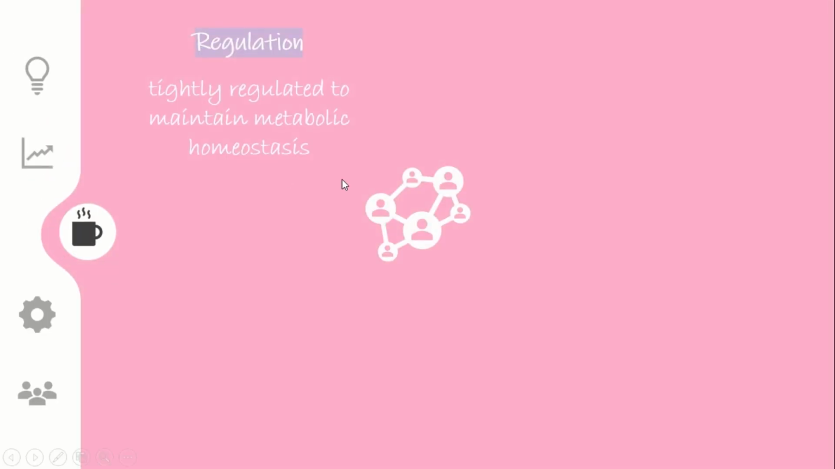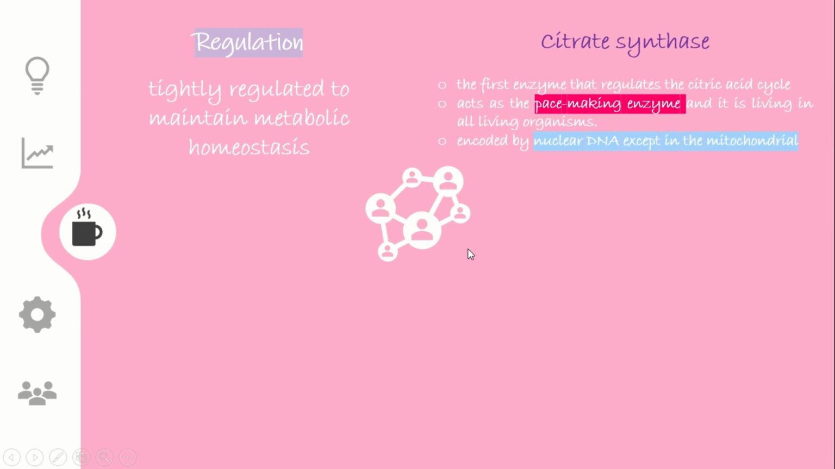The next thing is about the regulation. This TCA cycle is tightly regulated to maintain metabolic homeostasis, obviously, because there are too many things going on. 2 CO2 molecules are released, 3 NADH molecules are produced, 1 FADH2 is produced, 1 GTP molecule is produced, so it must be tightly controlled. But what are the enzymes? I have already said that there are 8 enzymes, but among them there are 3 enzymes which are really important from a regulation view.